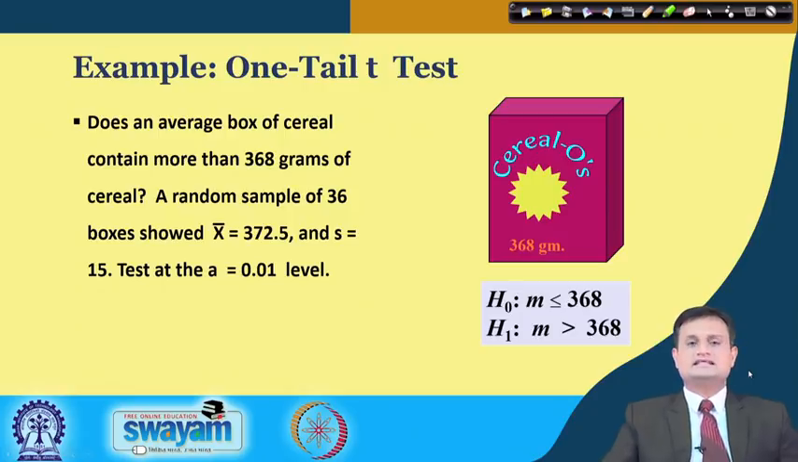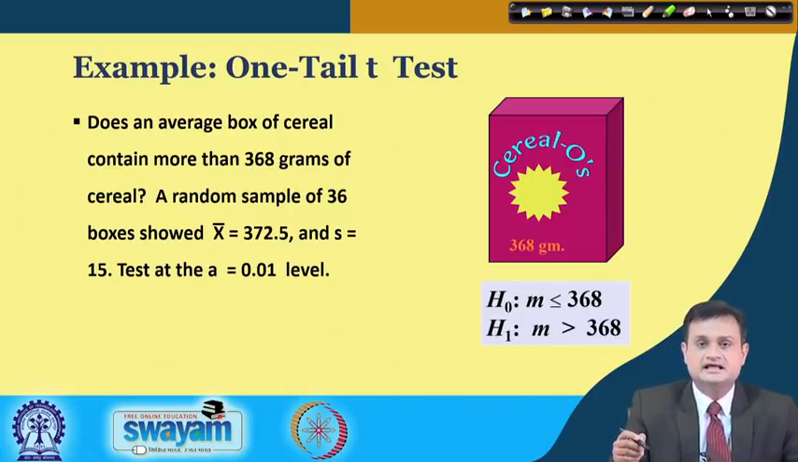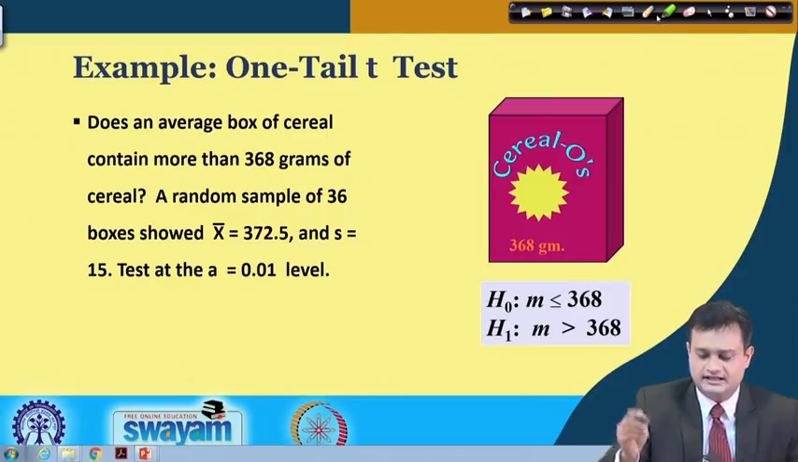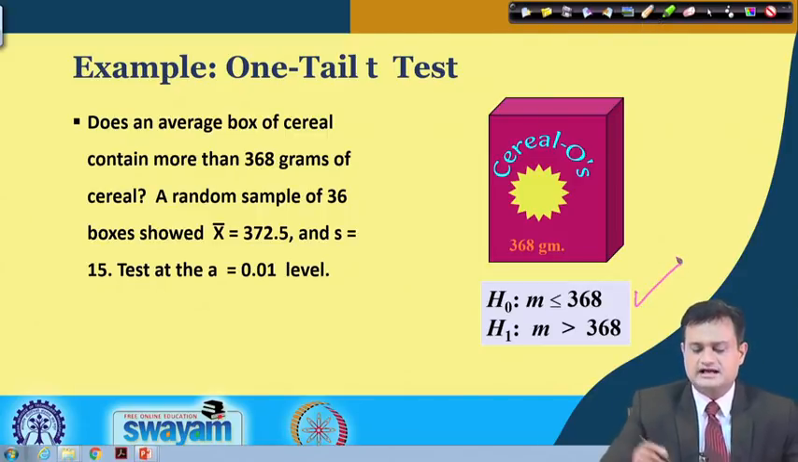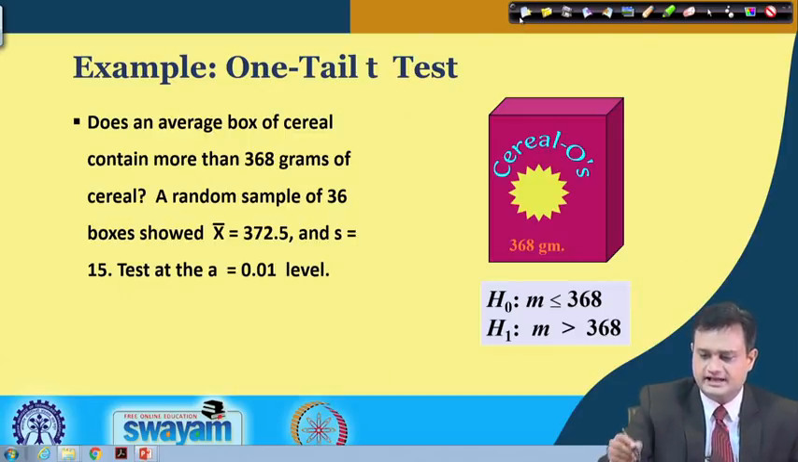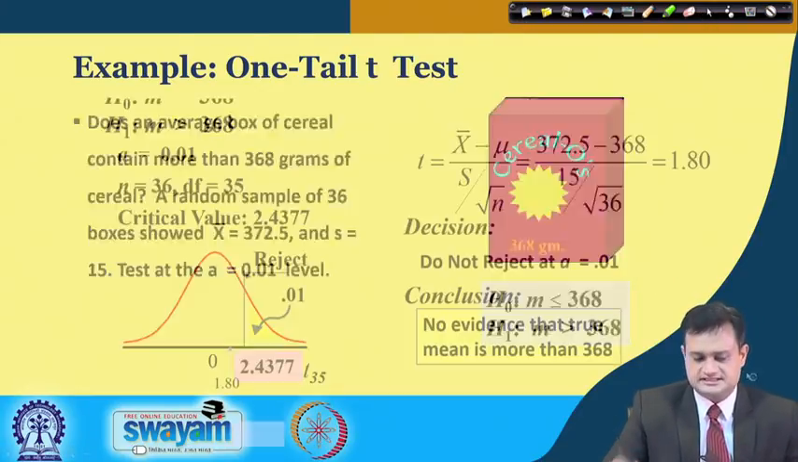So, we have the same example, I may continue. Here, what I say is: does an average box of cereal contain more than 368 grams of cereal? A random sample of 36 boxes showed x bar is 372.5, s is equal to 15, and you test the hypothesis at 0.01 level of significance. So, these are my alternate and null hypotheses, and I want to test my claim against this.